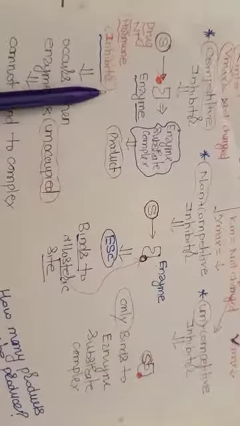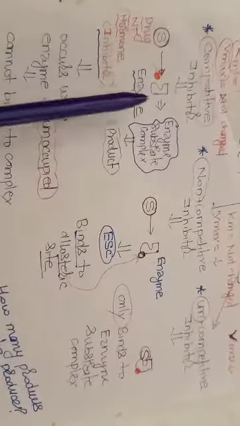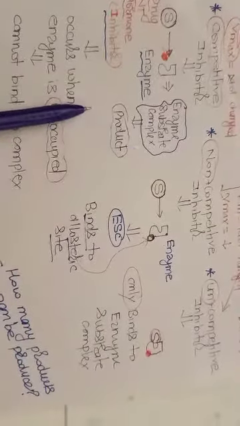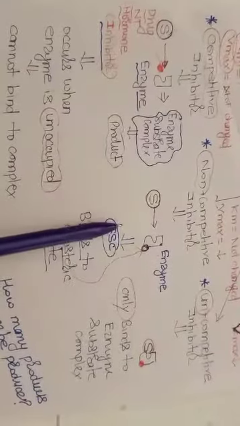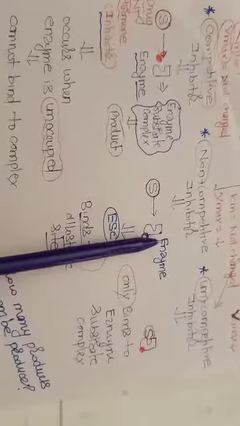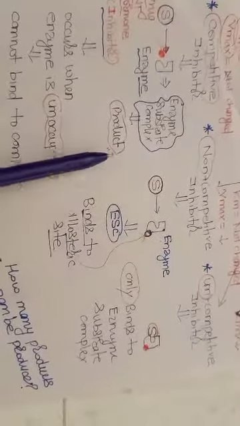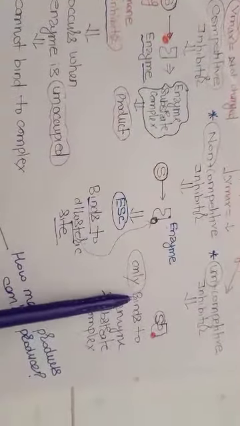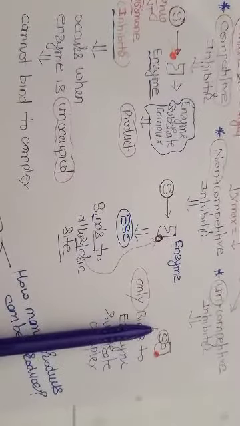In competitive inhibition, the drug will bind to the enzyme when the enzyme is unoccupied, and it will not bind to the enzyme substrate complex. In non-competitive inhibition, this drug either binds to the free or unoccupied enzyme, or it can bind to the enzyme substrate complex. And in uncompetitive inhibition, it will only bind when there is a formation of enzyme substrate complex, right?